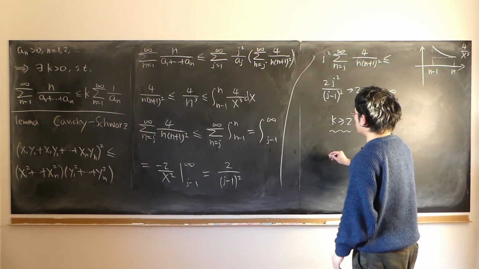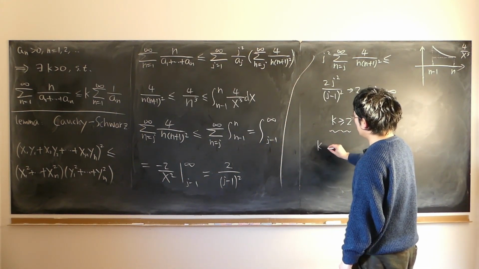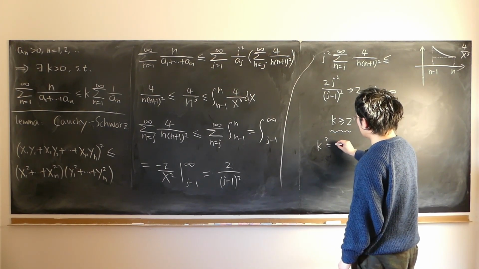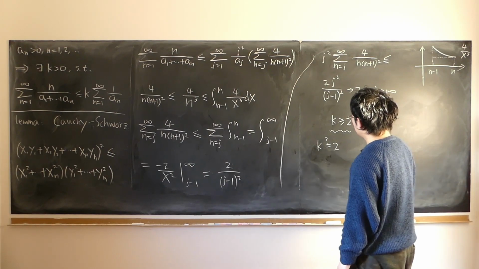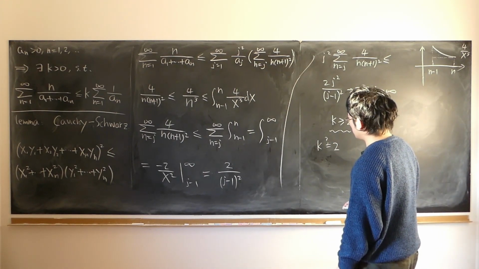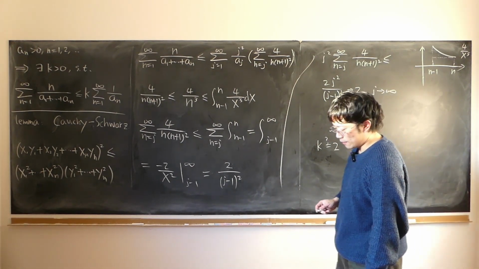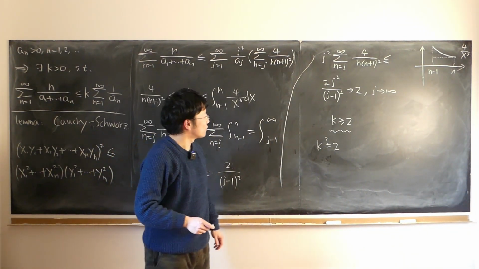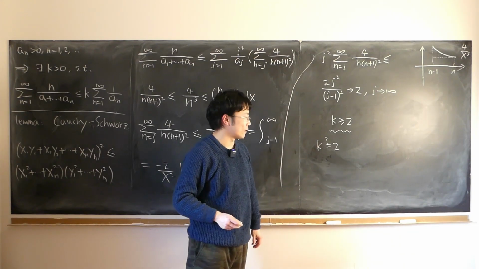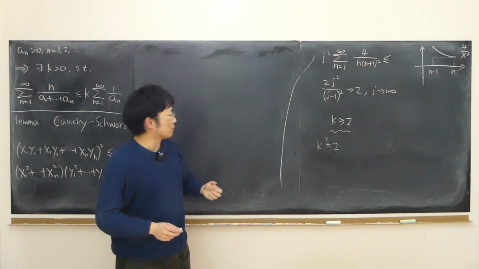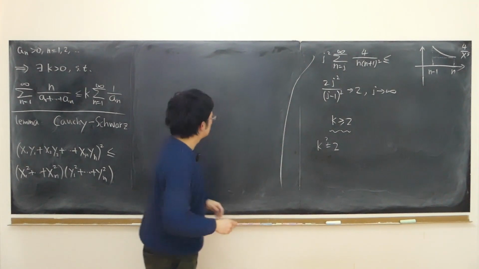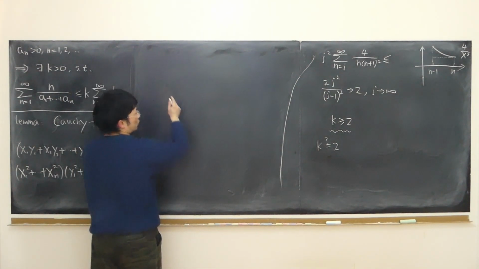The question now is whether k can be 2 or not. Can k be 2? I know for sure that it's safe for us to say that k is bigger than 2. But could k be 2 exactly? The reason I say that k cannot be less than 2 is because that won't be safe.